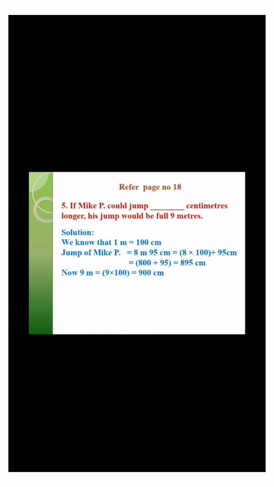Now, 9 meters is equal to 9 multiplied by 100. As you know that 1 meter is equal to 100 centimeters, 9 meters is equal to 9 multiplied by 100 centimeters, which is 900 centimeters. Thus, to reach a 9 meter distance, Mike P needs to jump 900 minus 895 centimeters, which is equal to 5 centimeters.